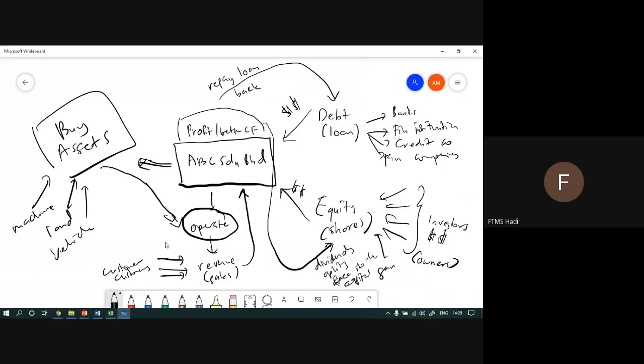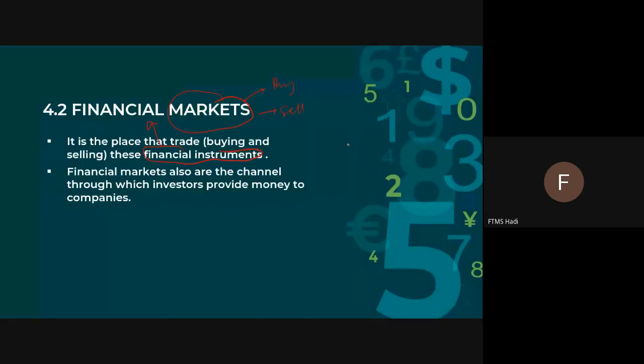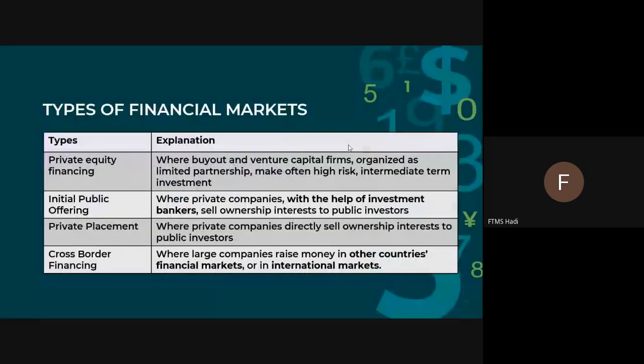Channeling funds: the money goes in, goes out, so the money operates as money in and money out. There are 4 types of financial markets. The first one is private equity financing. What does private equity financing mean? It is whereby buyout and venture capital firms organized as limited partnerships make often high-risk, intermediate-term investments.